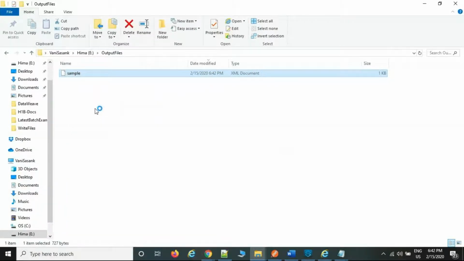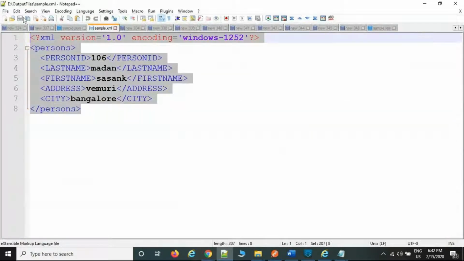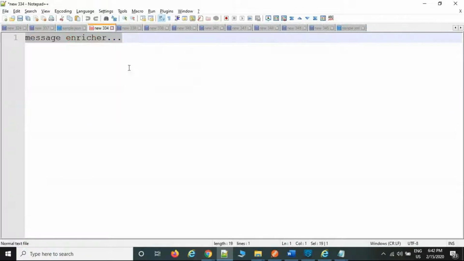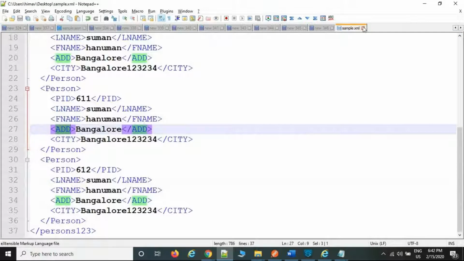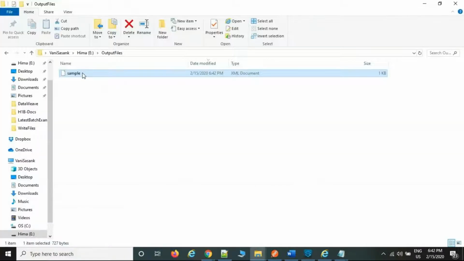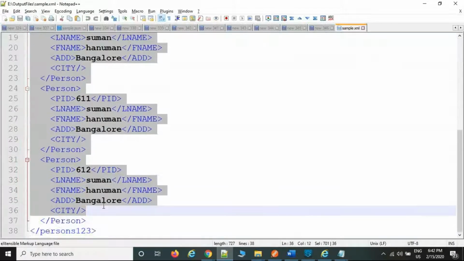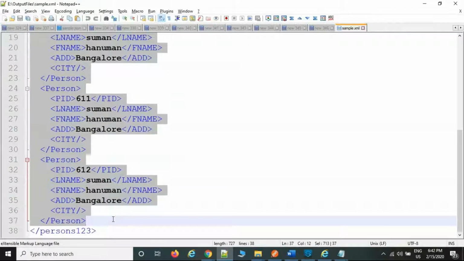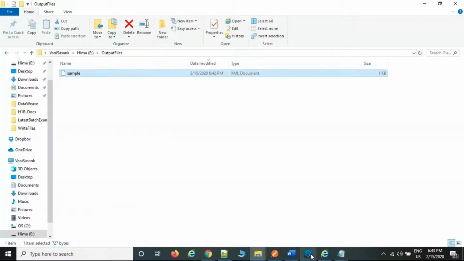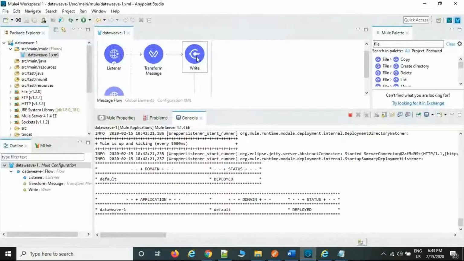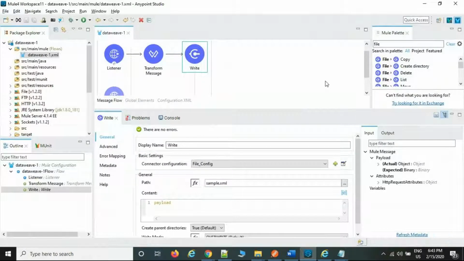You can open it if you want. Not this one, it's already generated. Some existing files are available, so just delete and open the file. See, this is the XML file that got generated. Before, it was generated in Postman, but I don't want Postman, I'm expecting my local drive. So this is the write file, this is the file name. By using the write file, you are going to write to the local drive.